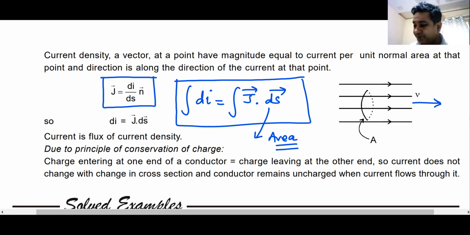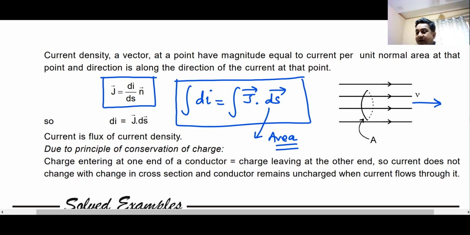If you call current density as electric field, you can define E dot ds as electric flux. You can also think of it in that way. I hope you understand this small principle.